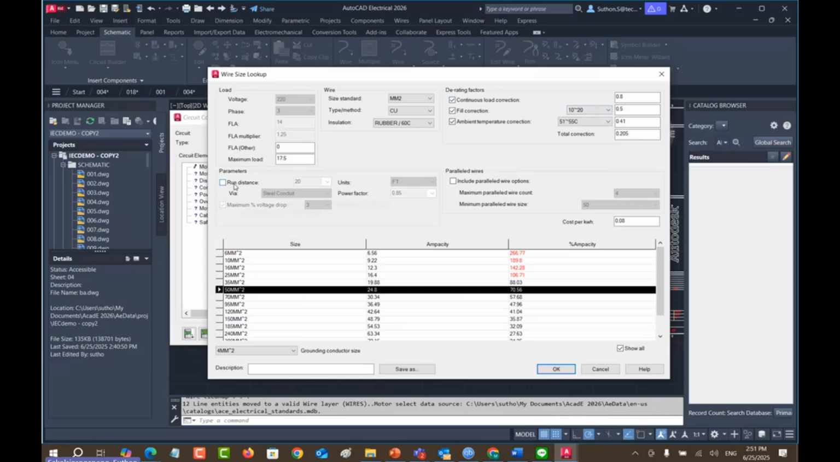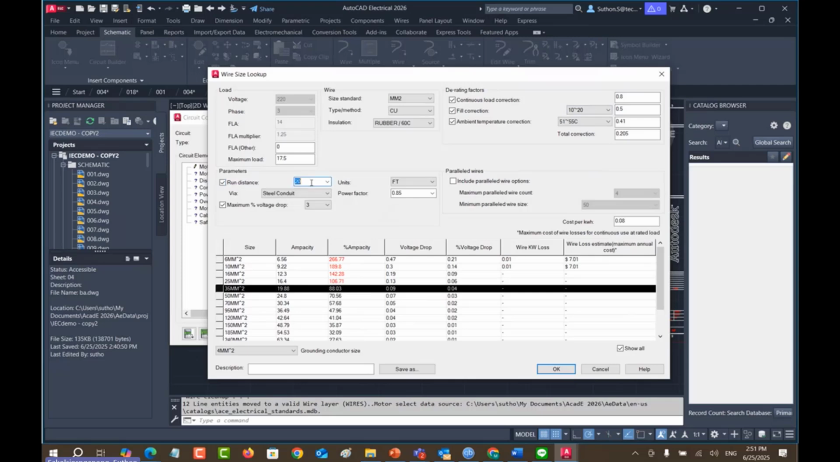And the next thing is the run distance. Run distance is 20. We use steel conduit or PVC or aluminum conduit. This time, I use steel conduit. And maximum percent voltage drop, I chose 3%, and we can select up to 5%. This time, I use 3%, and the run distance 20 foot or meter. This time, I use 20 meter.